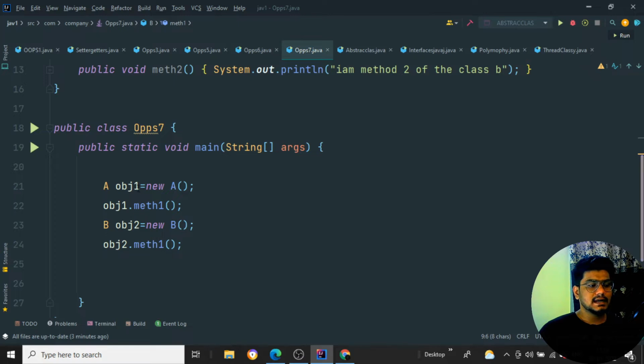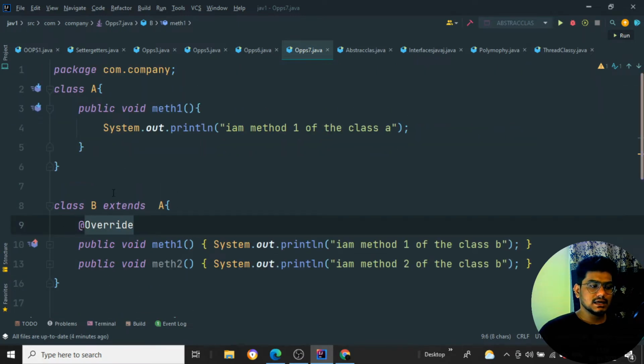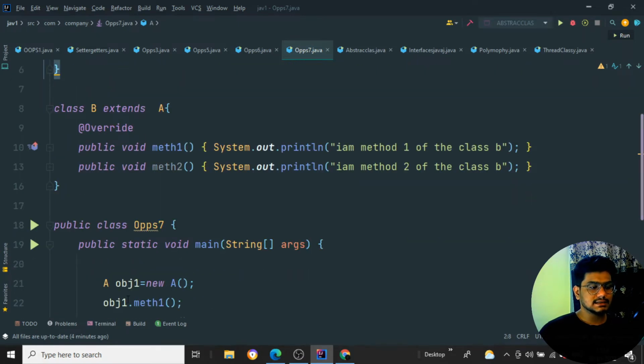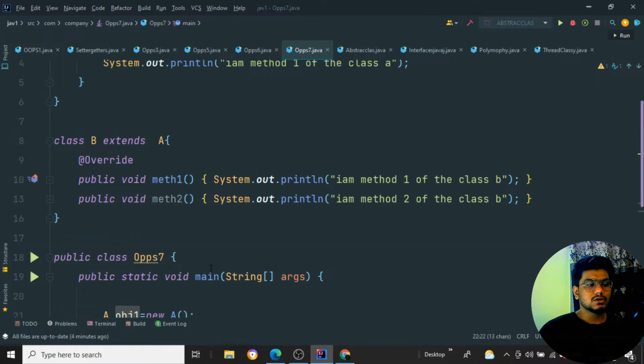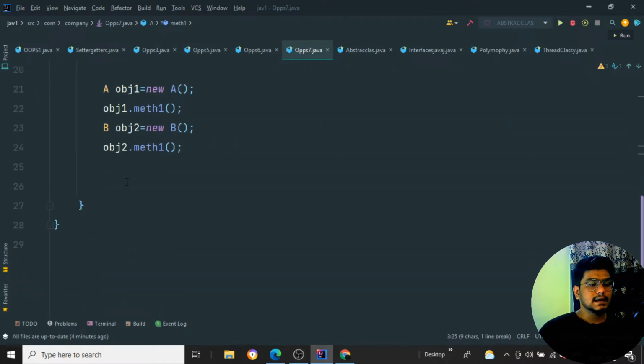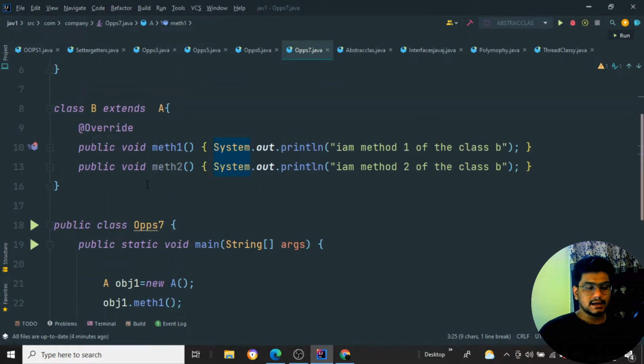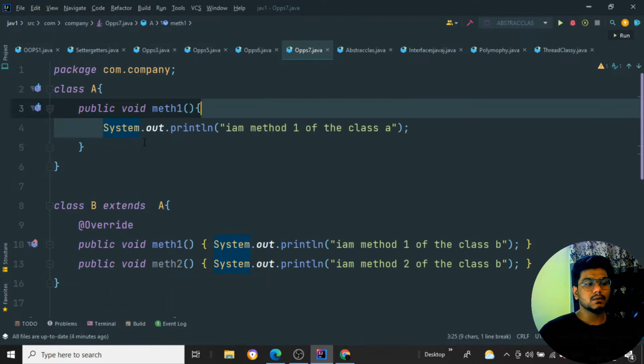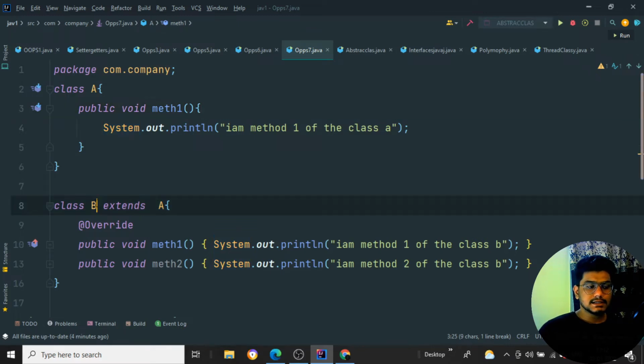If I create an object 1 for class A and call the object 1 method, this line is going to print, because class A is not inheriting from class B, so it has its own method and will take it here. And if I create object 2 for class B and call method 1 on the object of class B, this method will be overridden.